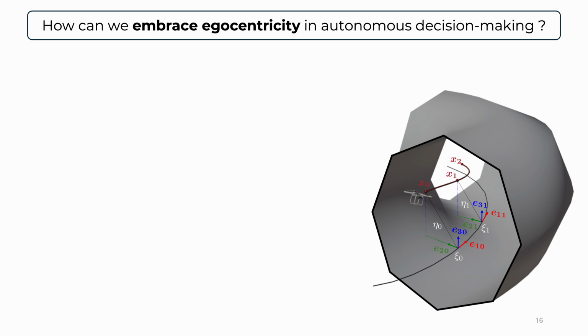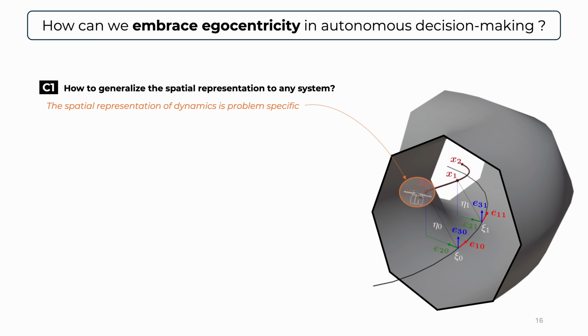The first limitation or shortcut is the spatial representation of the system dynamics. In here, in order to come up with the equations of motion of the quadrotor system in the spatial domain, we did it in such a way that was specific to the quadrotor and did not generalize to arbitrary dynamical systems. For that reason, in the first contribution, we will be talking about how to generalize the spatial representation to any arbitrary dynamical system.